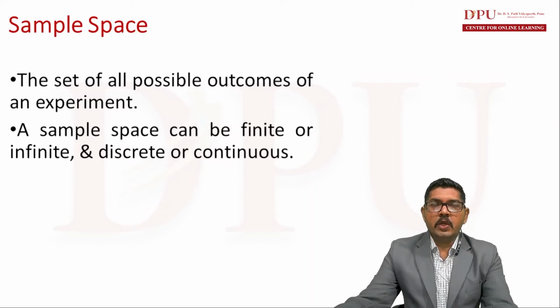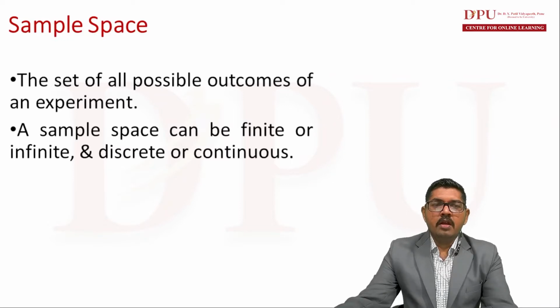For example, tossing a coin consists of two possible outcomes, head and tail. There are only two possible outcomes, which are discrete, and there is nothing in between them. There cannot be anything between head and tail. It can be either head or tail, and that's why the outcome of tossing a coin can be called discrete outcomes.